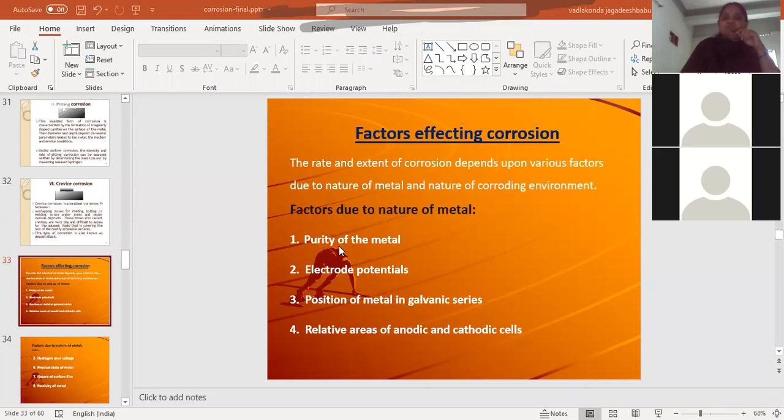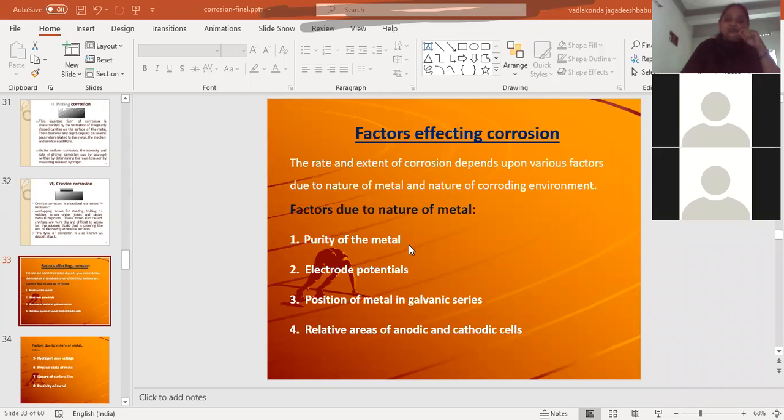First, coming to the purity of the metal. If the metal is pure, then it will not undergo any type of corrosion, because mostly metals are covered by their oxide layer, which acts as a protective layer. So if the metal is pure, it always has a protective layer and shows resistance towards corrosion. But if any impurities are present on the metal, then tiny electrochemical cells are formed.